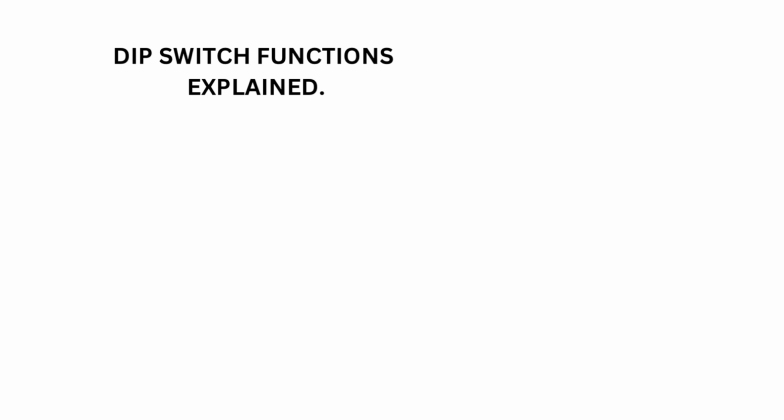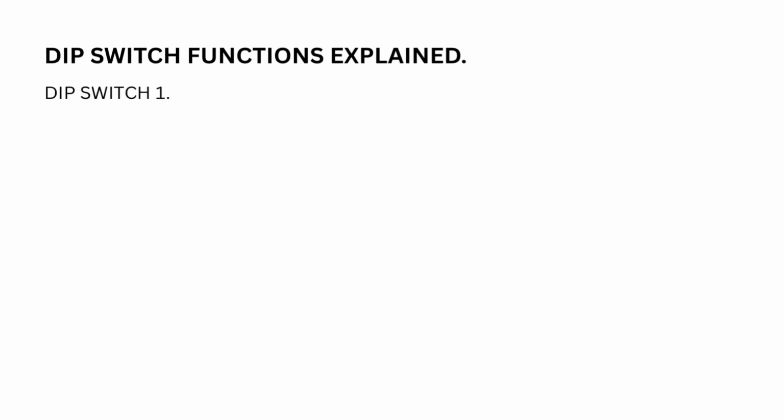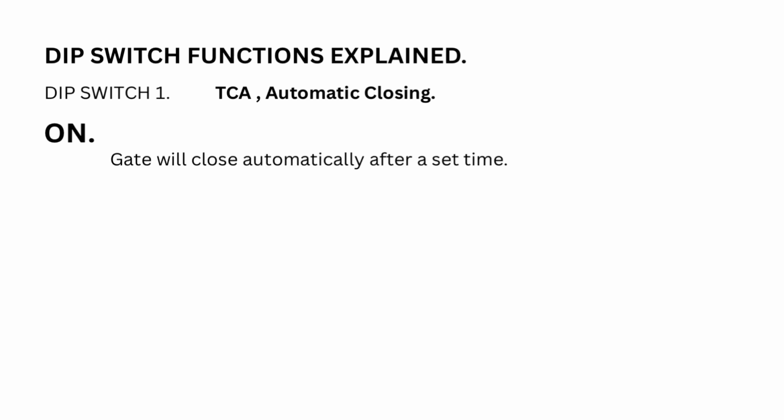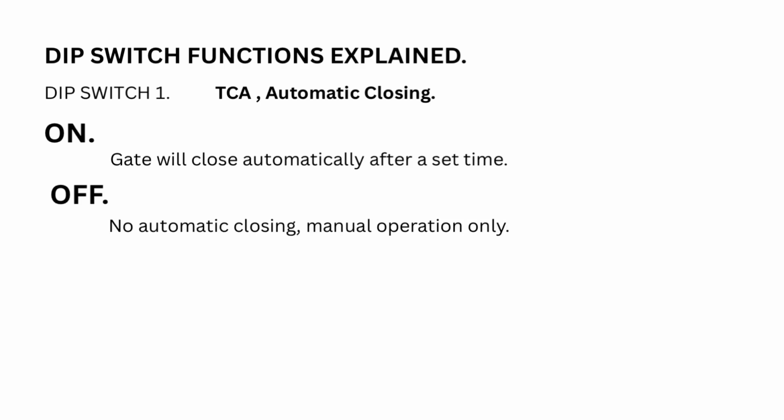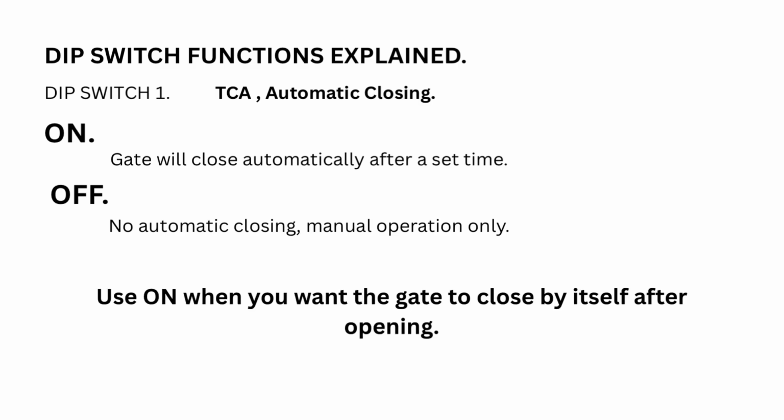DIP switch functions explained. DIP switch 1. TCA, automatic closing. On. Gate will close automatically after a set time. Off. No automatic closing, manual operation only. Use on when you want the gate to close by itself after opening.